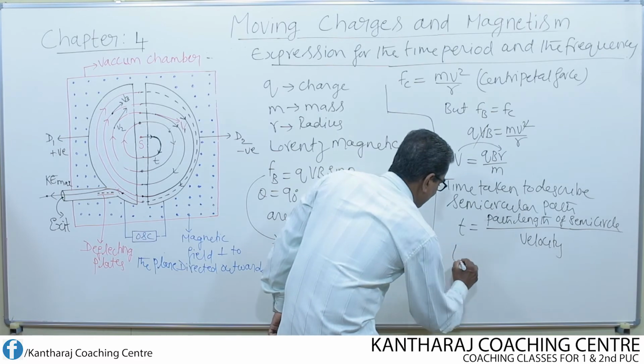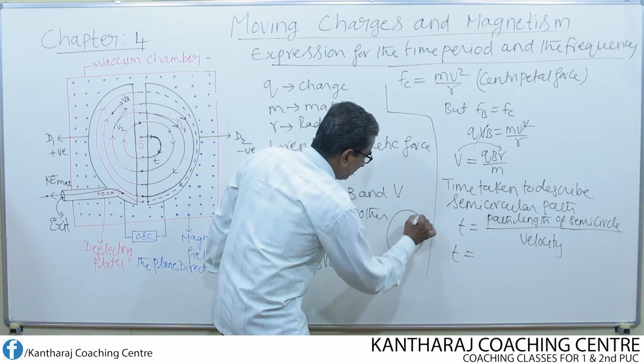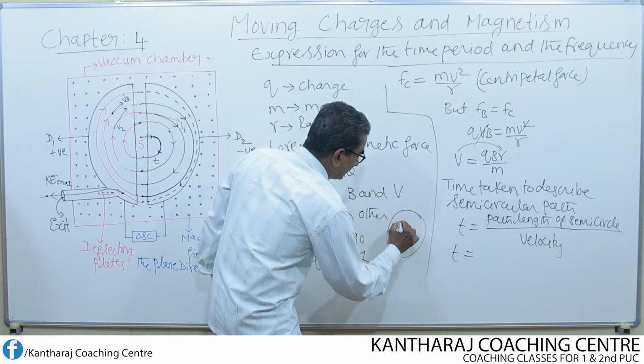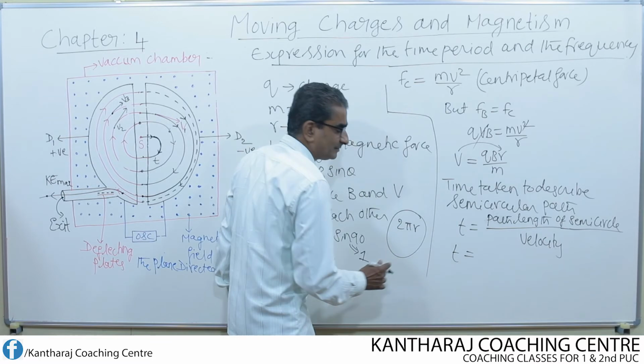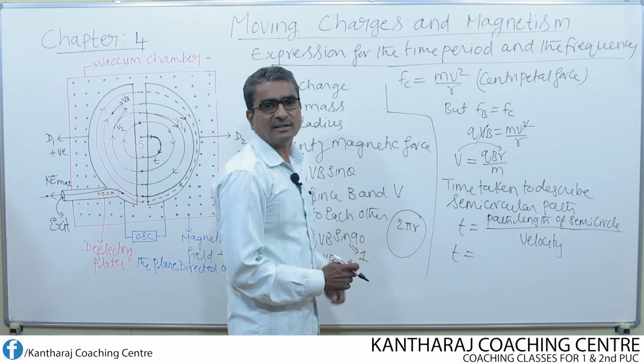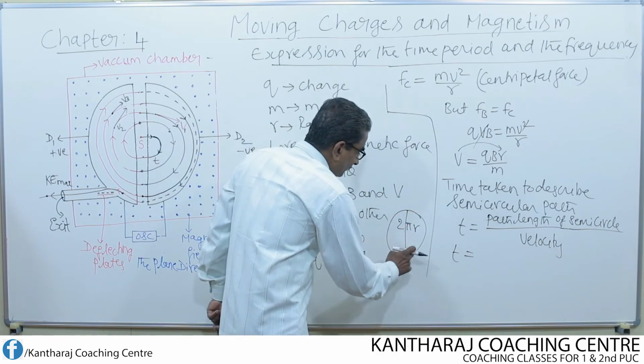That means t equal to, suppose if this is the circular path, what is the total length of the circular path? The total length of the circular path is nothing but 2 pi r, entire length of the circle, circumference of the circle.